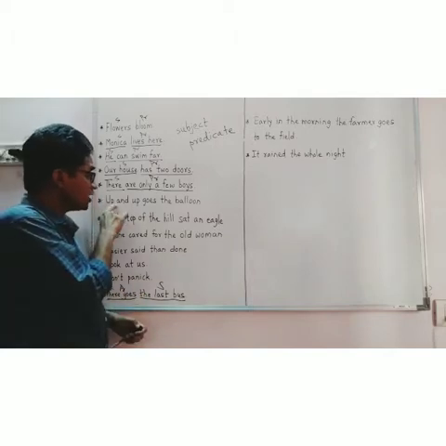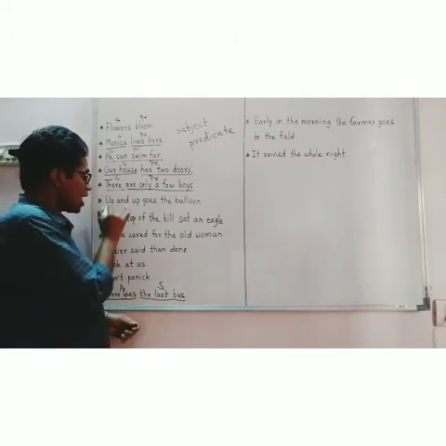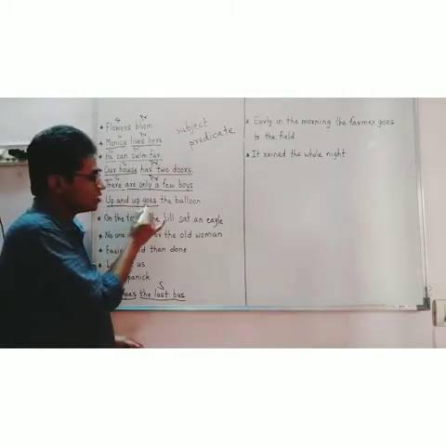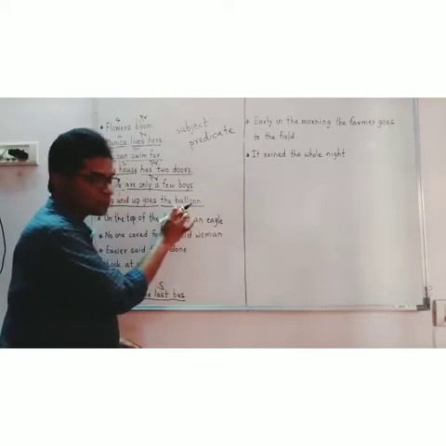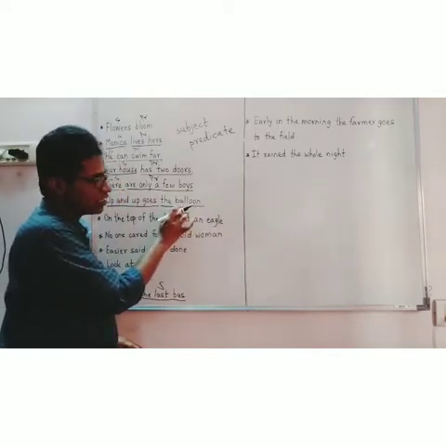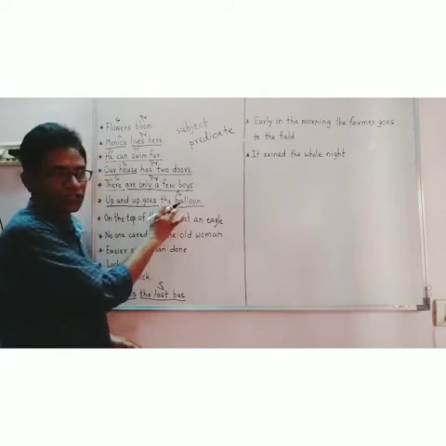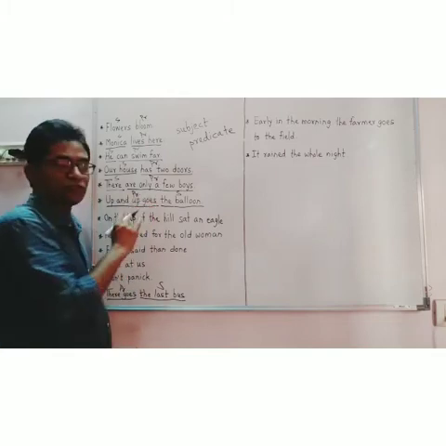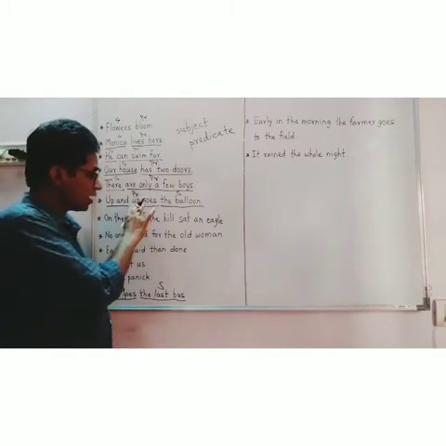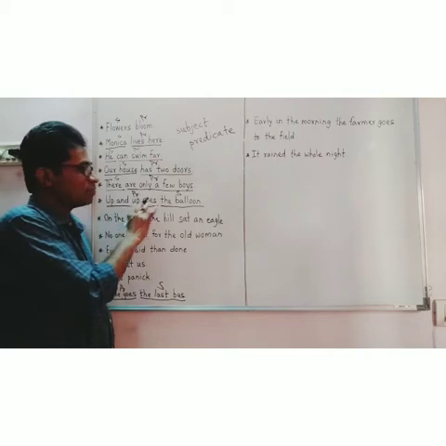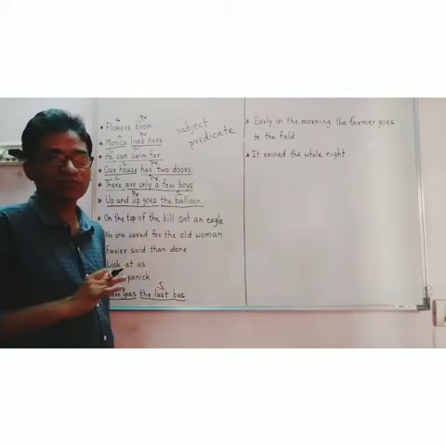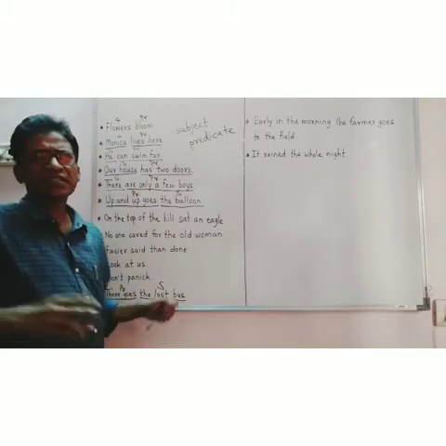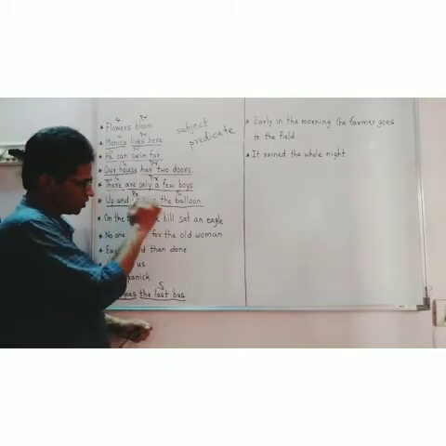But now look at the next example here. Up and up goes. This part says something about this part. So the part we name is the subject. The balloon is the subject. Up and up goes is the predicate. So here you can see the predicate has come in the beginning and after that the subject has come. So usually the subject comes in the beginning, but sometimes it can come after the predicate.